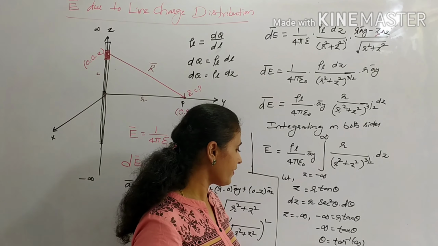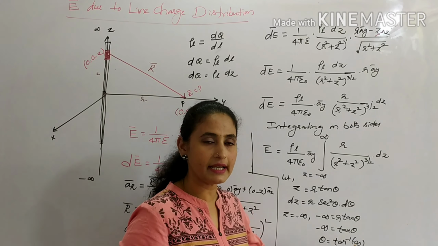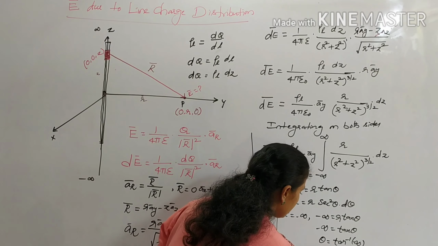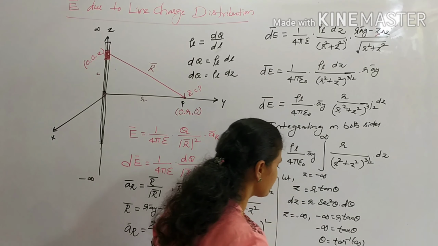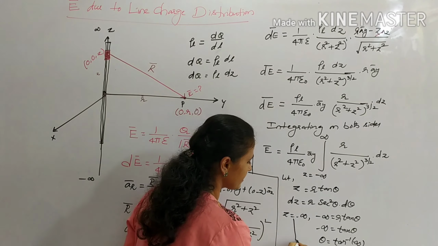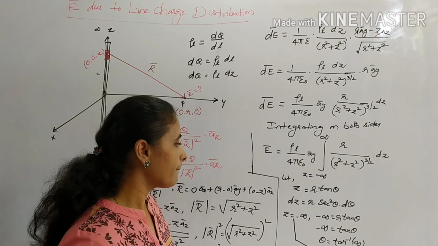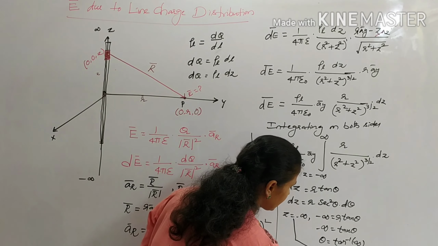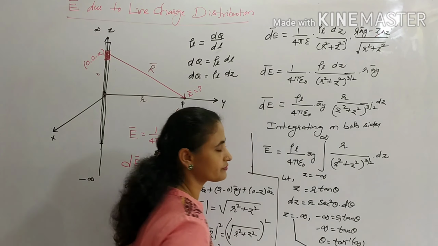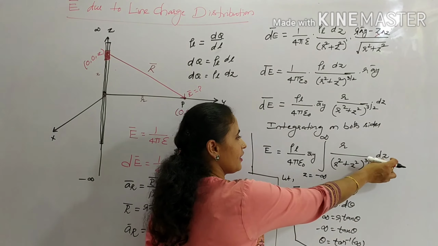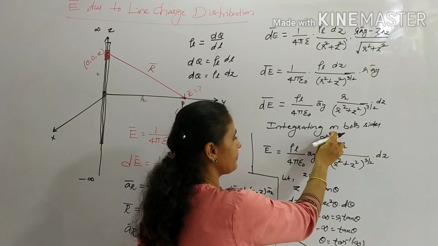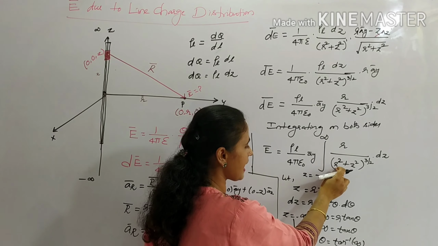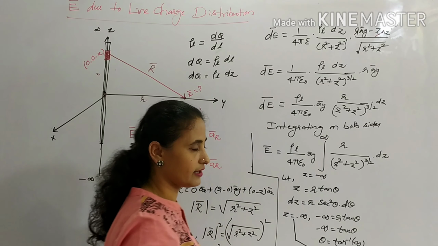So at what value of theta is tan minus infinity? At minus pi by 2. Theta equal to minus pi by 2. So z equal to minus infinity leads to the theta value of minus pi by 2. In the same way, if z is infinity, theta will be pi by 2. So I can replace the value of dz, I can replace the limits, and I can replace z as r tan theta.